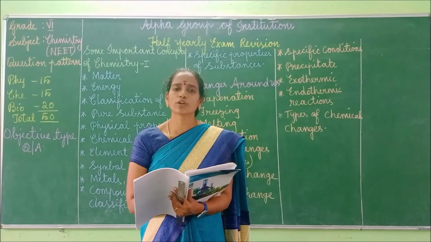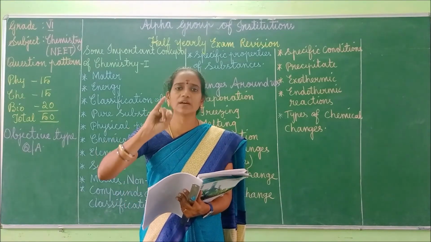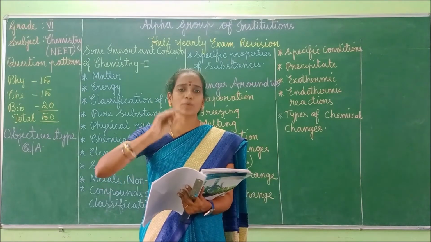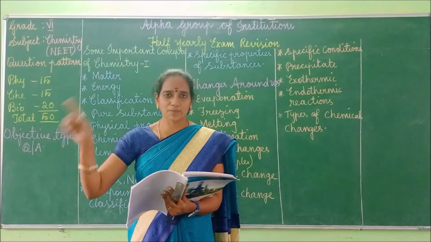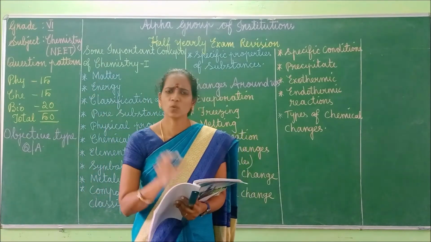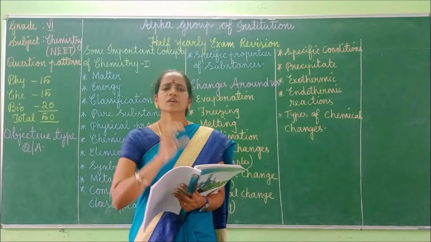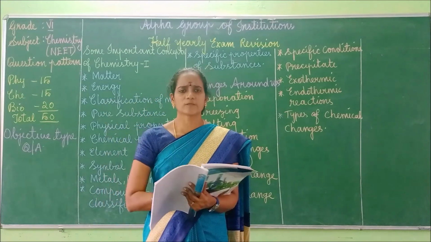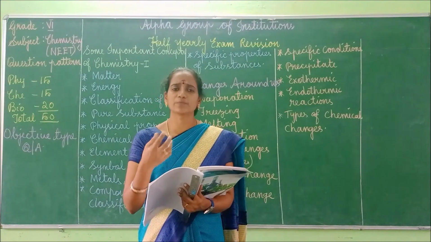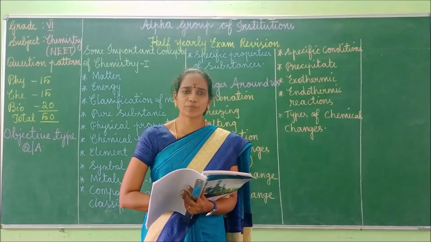Okay, so for that what you have to do? You have to learn the symbols of the elements. Okay, also you should learn the name of the element for the particular symbol. Got it? Right. So next one, what is meant by metals? What are the general properties of metals? Okay, general properties means what are the general properties? Metals are solids under room temperature.